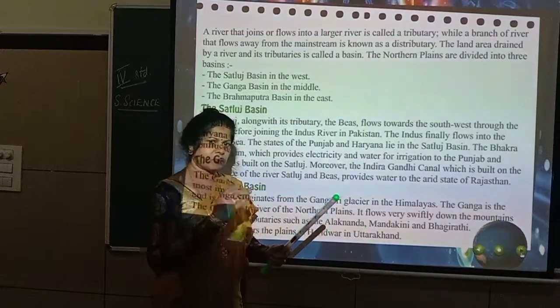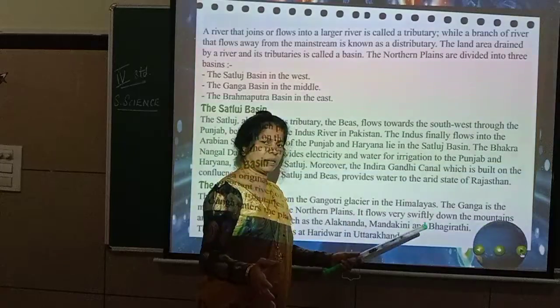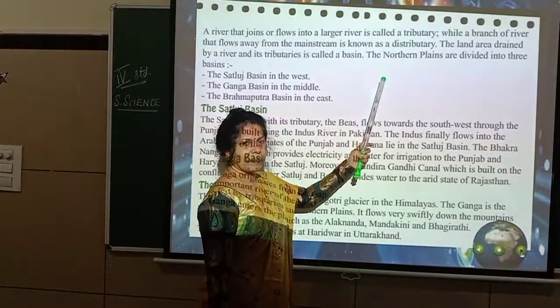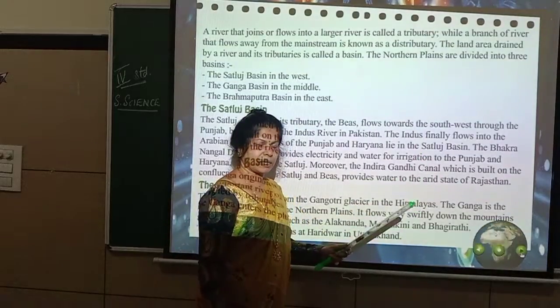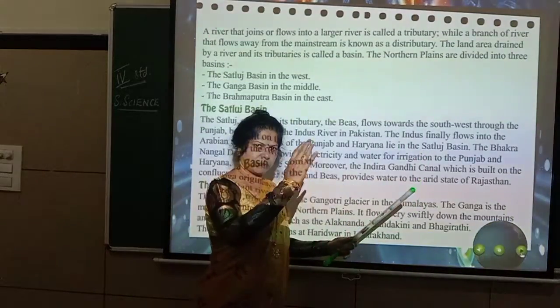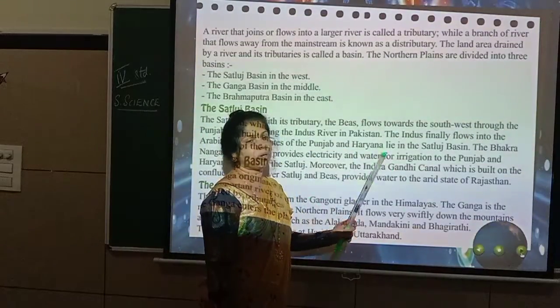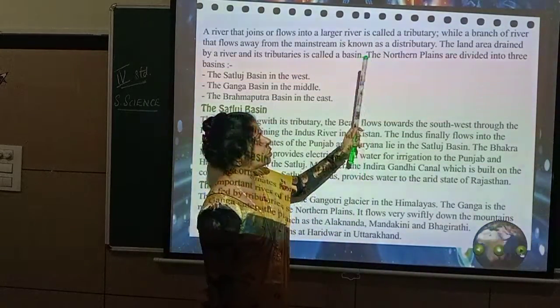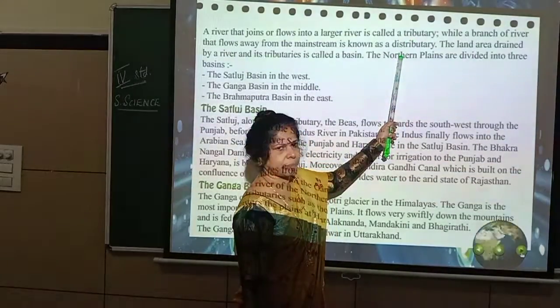Tributary means the small river water flows into a larger river. And when it is flowing, what happens? It will branch out to different places. So this branching of a river from the main river, small branches will go, no? That is what we call a distributary. So you should understand the meaning of tributary and distributary.